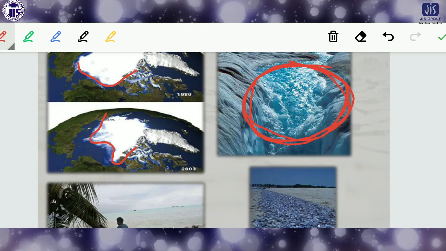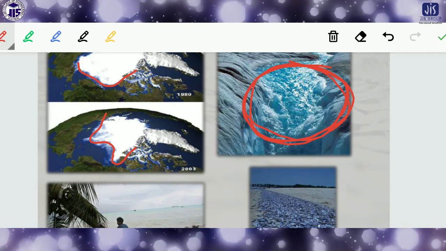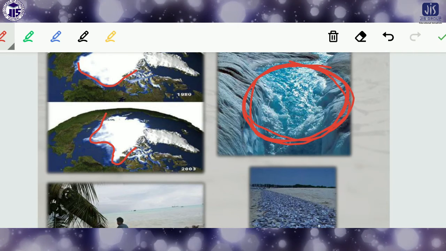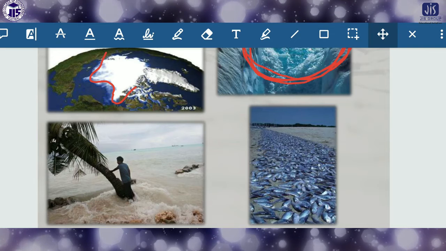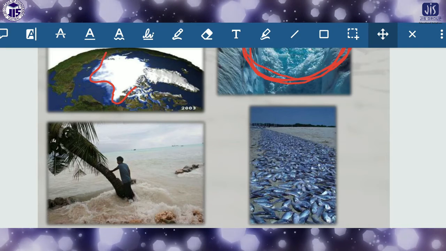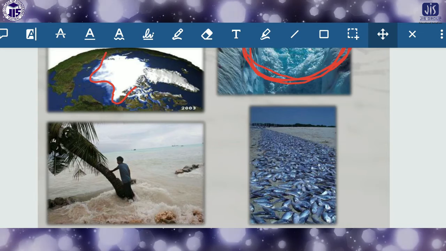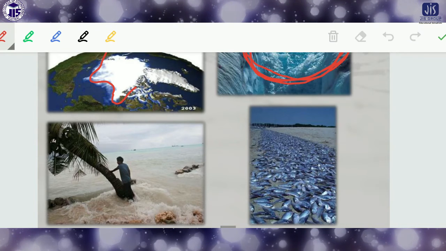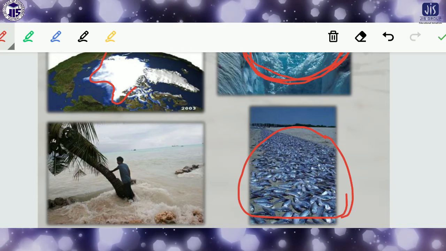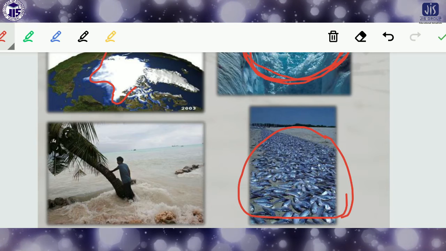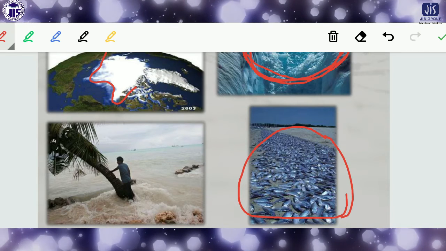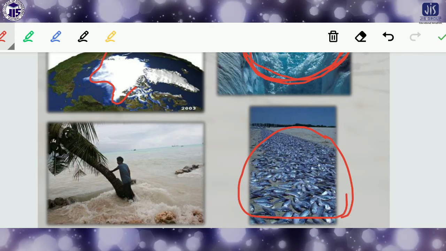So how rapidly ice is melting, we have to think about, otherwise it will not be possible to survive on this earth. Okay, so this is the scenario: different kinds of problems are not only limited to the polar bear or human beings, there is an effect on aquatic lives also. Look, there is aquatic life, and it is also affected by this kind of global warming. Different kinds of aquatic lives have also disappeared due to this problem.